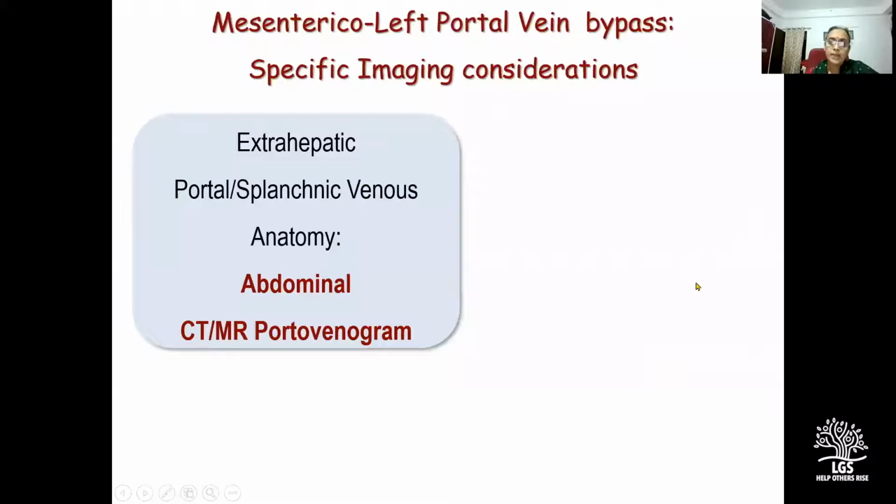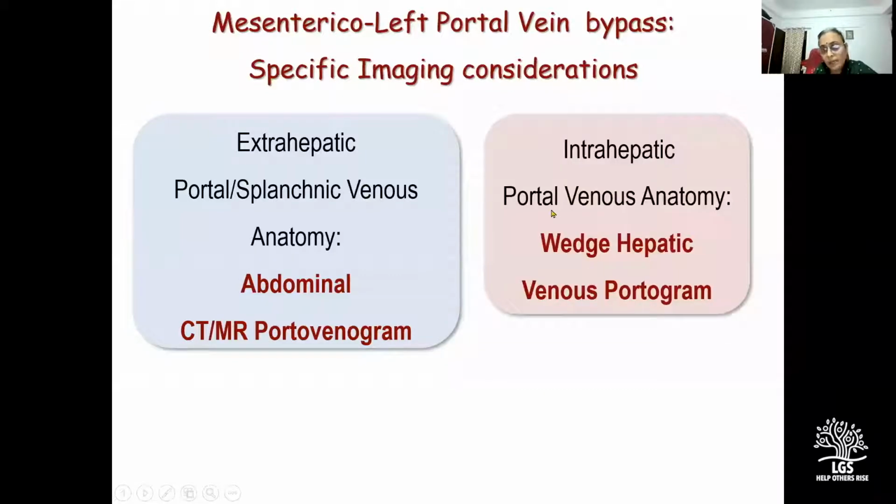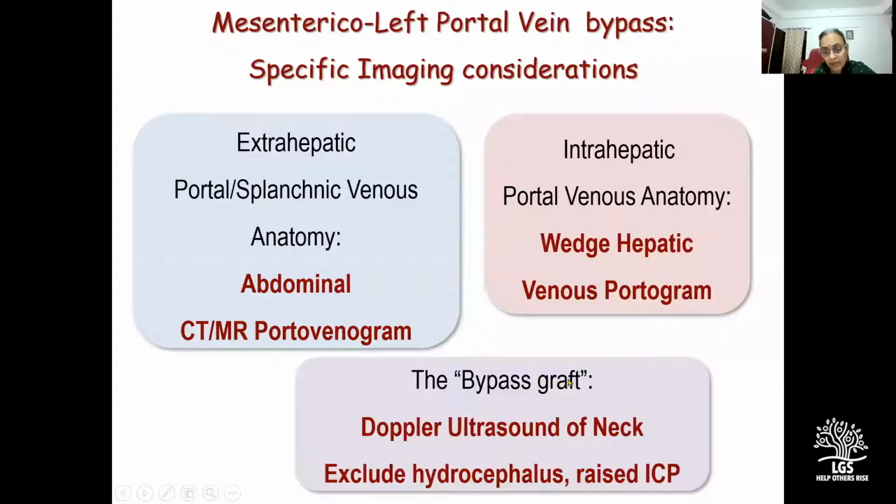For a mesorex bypass, the extrahepatic venous anatomy is assessed by an abdominal CT or an MR portovenogram. More important is the intrahepatic portal venous anatomy, which is assessed by a wedge hepatic venous portogram. And the bypass graft is assessed by a Doppler ultrasound of the neck because the internal jugular vein is the most robust graft. It is also important to exclude hydrocephalus or any pathology that can lead to raised intracranial pressure because there are isolated case reports of pseudotumor cerebri manifesting after harvesting of the internal jugular vein for a graft, especially when the contralateral IJV is thrombosed because of a prior intervention procedure.